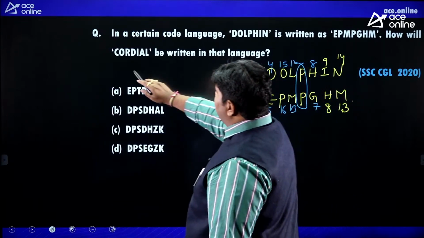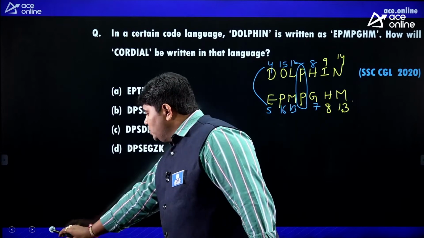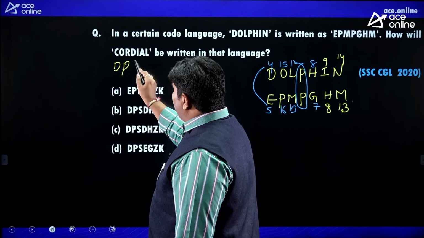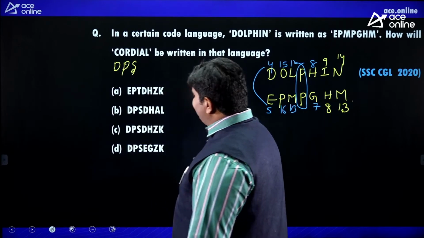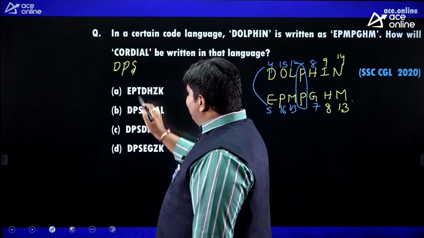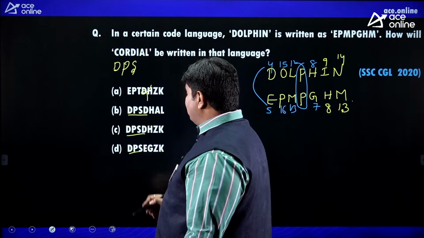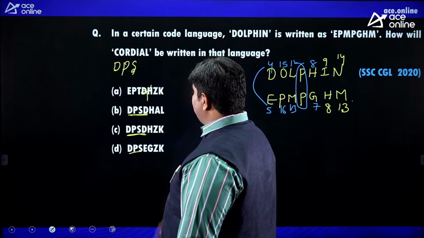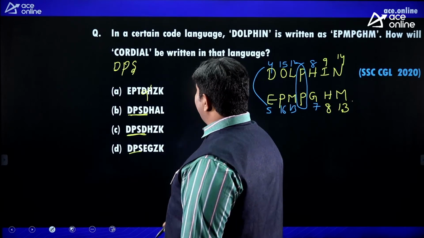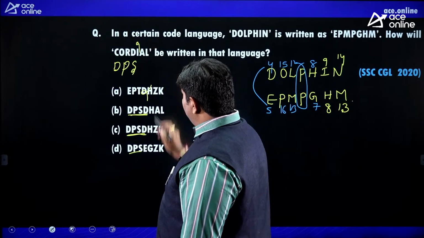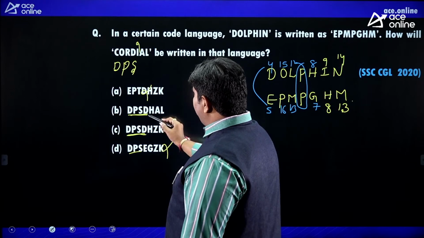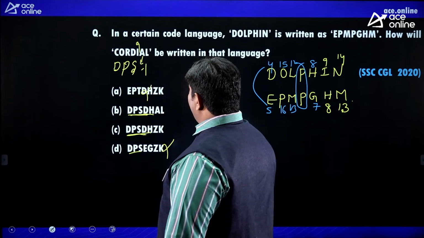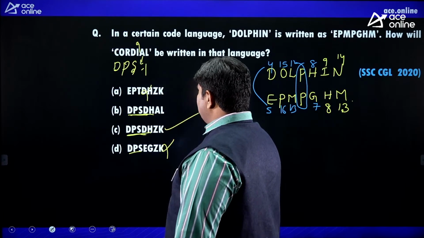So how will crocodile be written in that language? You can check 3 letters. C next to D, O next to P, R next to S: DPS. Eliminate the options that don't have DPS. The 4th letter is the same as usual, so DPSD. Next, I: eliminate this one. Only these 2 remain, HH common, so don't check the 4th and 5th. Here minus 1, minus 1. A minus 1 means Z. Z means C is the answer.